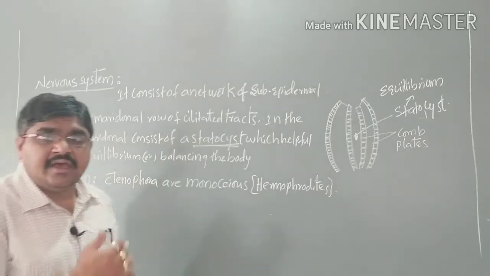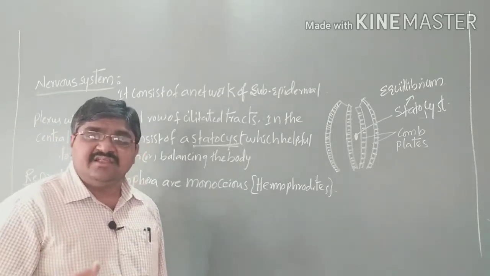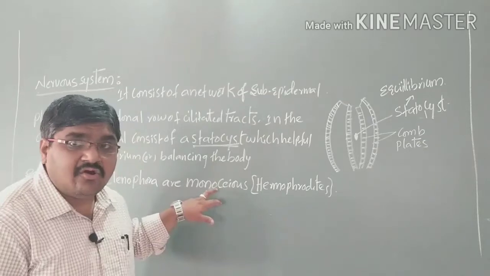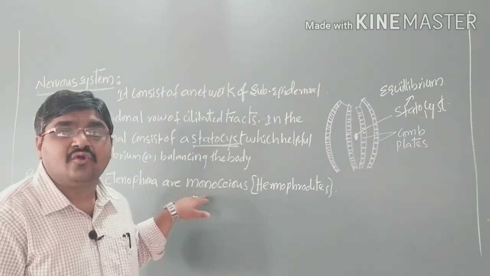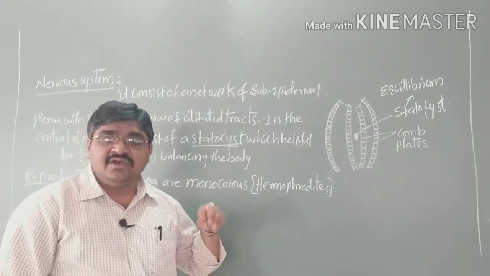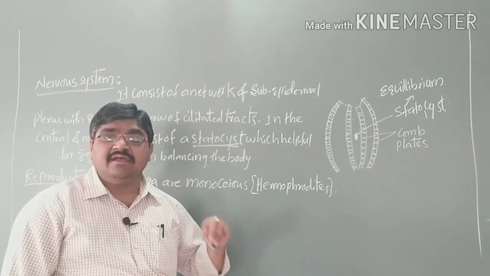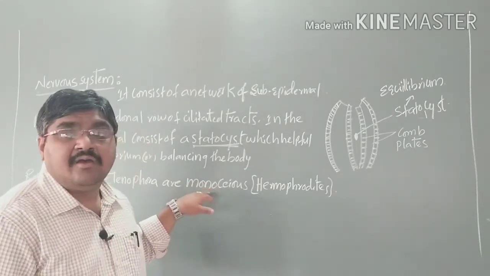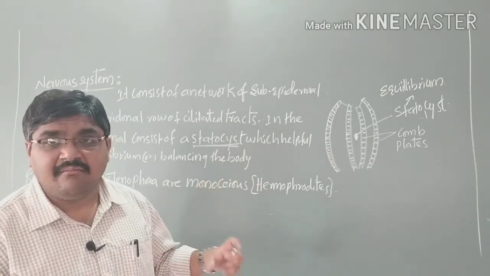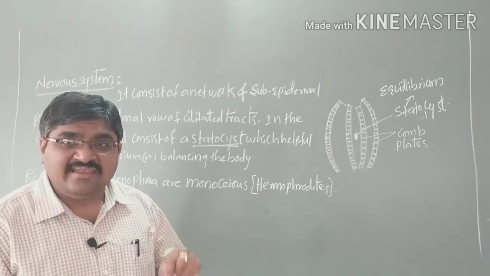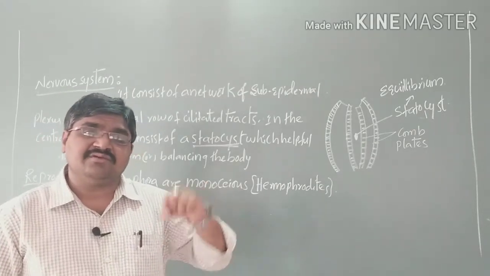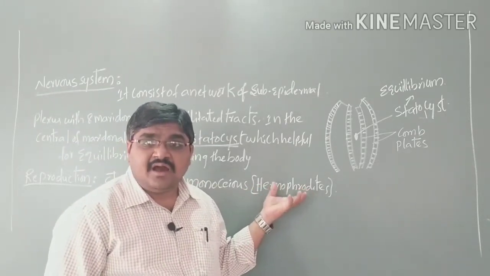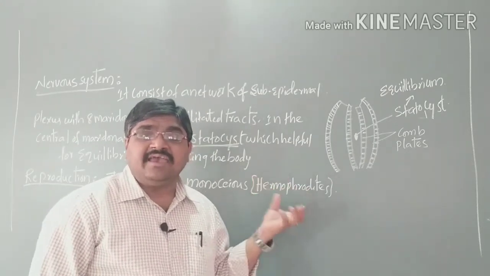Monoecious means both male and female gametes are present within the same organism. Mono means single, ecious means house. If an organism contains both male and female gametes within the same organism, we call it monoecious, hermaphrodite, or bisexual. Bi means two sexes.